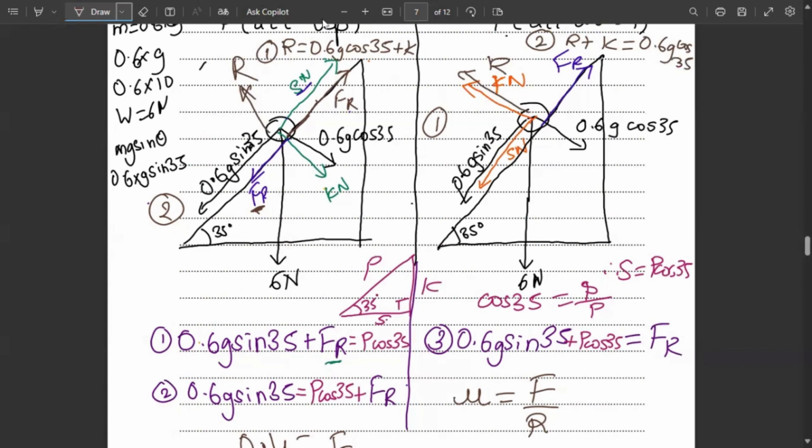So now what is this K? We can easily find K using this equation. So sine 35 is equal to K upon P. Therefore, K equals P sine 35. So instead of K, I can write P sine 35. Instead of this K here, I'll write P sine 35 again.